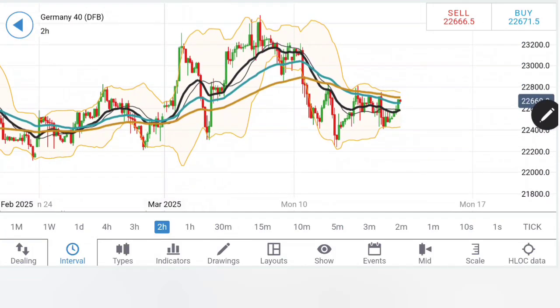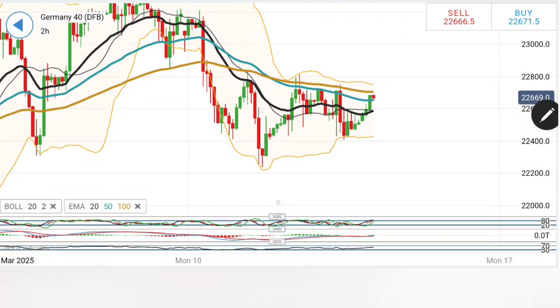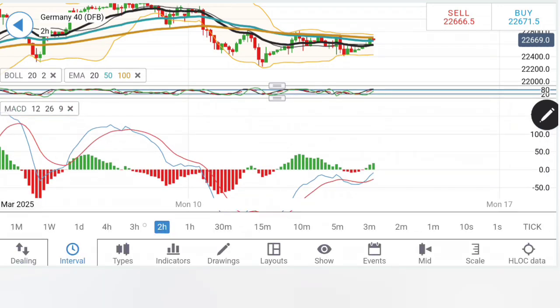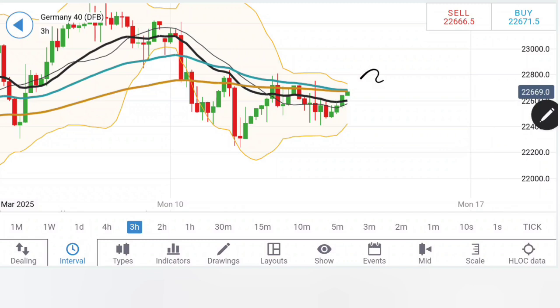And be it the hourly charts, 2-hour or 3-hour charts, look at the formation. After the rise, it has retraced. It is forming a nice flag. Wait for a breakout here. Yes, the indicators are showing an up move, which is supportive for further bullishness. And the similar observation here is on the 3-hour charts.